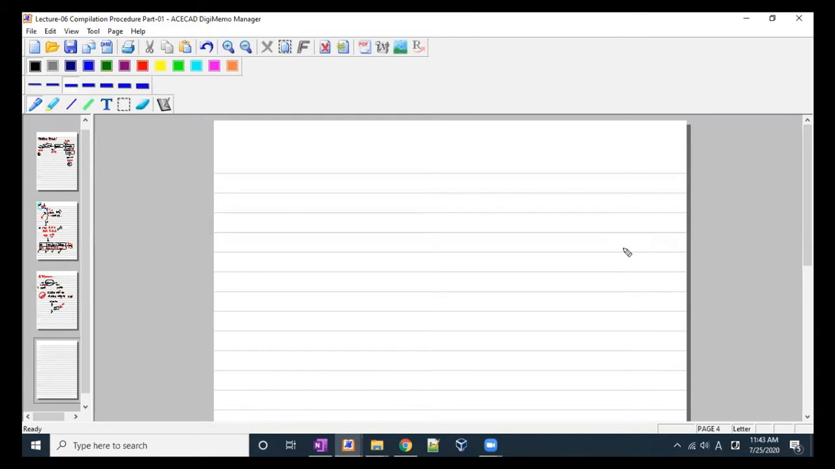What we have covered in the previous lecture, we will cover the subsequent part of that lecture. So we have covered in the previous lecture about the compilation procedure, how it functions. So we will look at the next stage. But before moving further, let's review what we have done in the previous lecture.